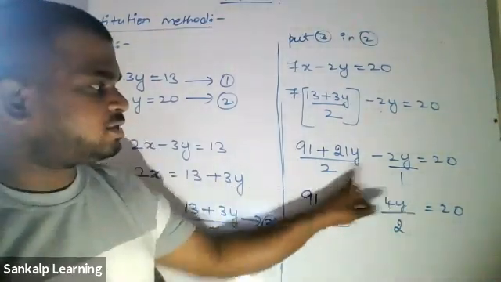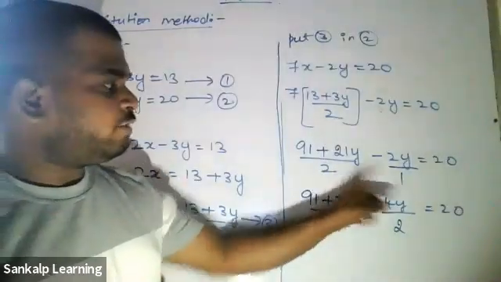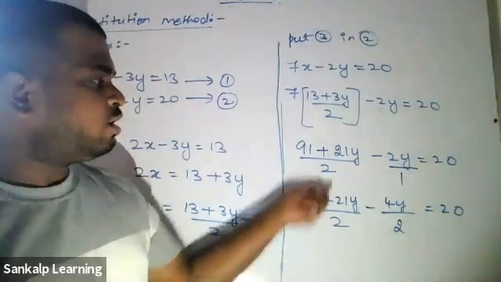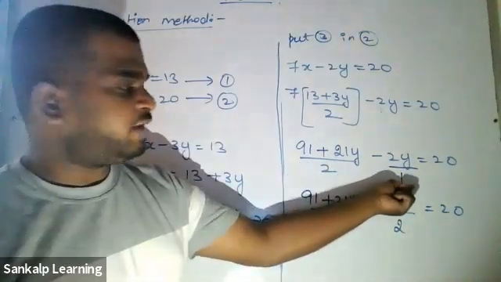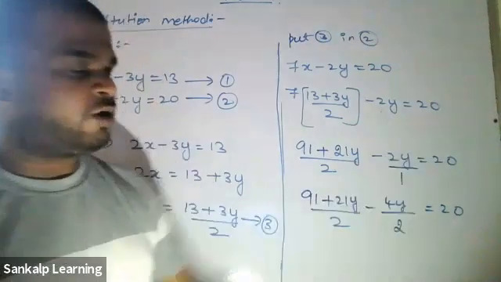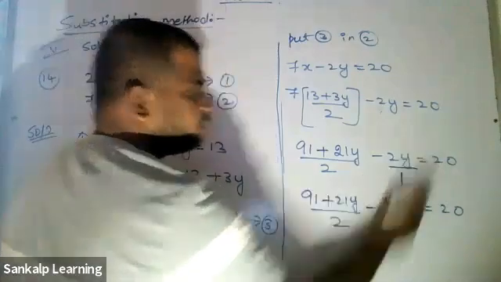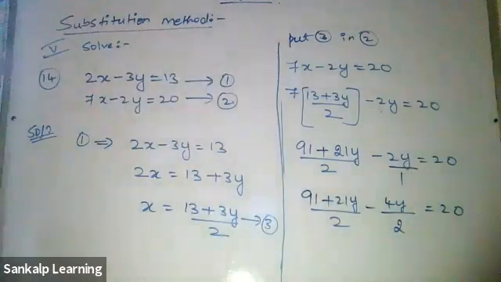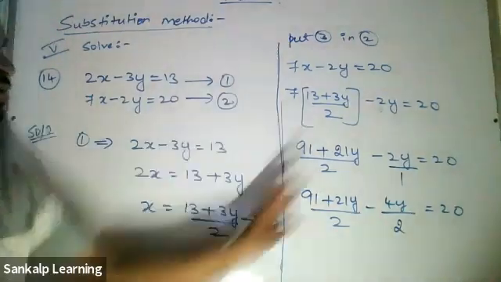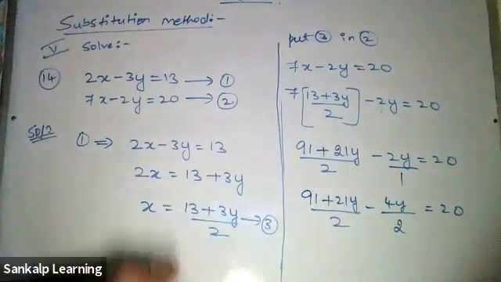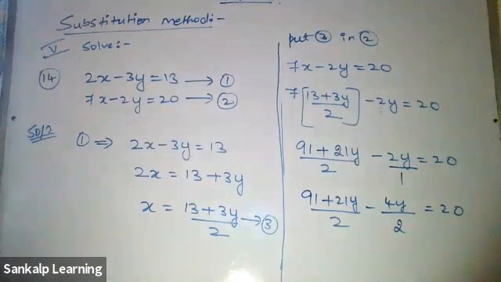Here the denominators were not the same. So what did we do? We took the LCM of 2 and 1, which is 2. This one is already 2. We have to make this one 2. So I have to multiply numerator and denominator by 2. So 1 into 2 is 2, and 2 into 2 is 4. If you're getting confused, you can also write it here. I don't have space, so finish this till here, then I'll continue. Is there any doubt till here for anyone? No, sir. Good.